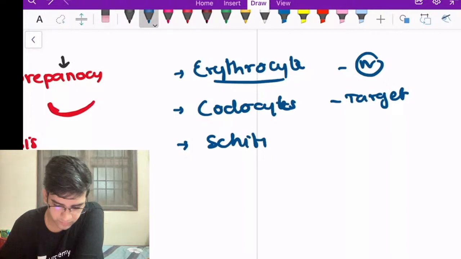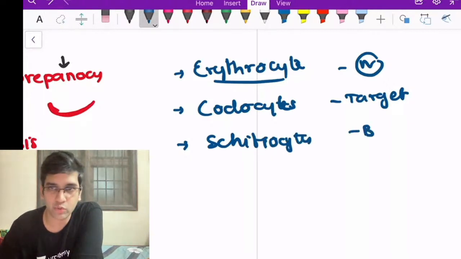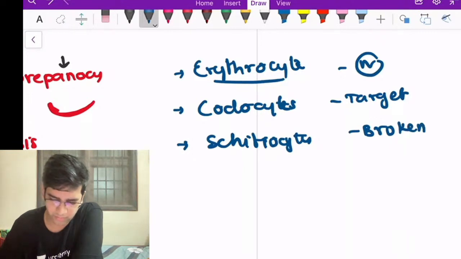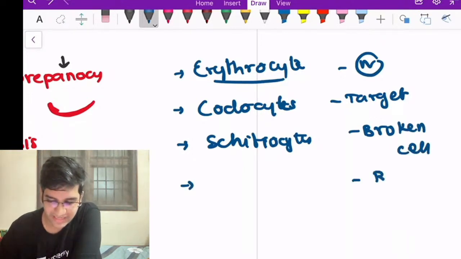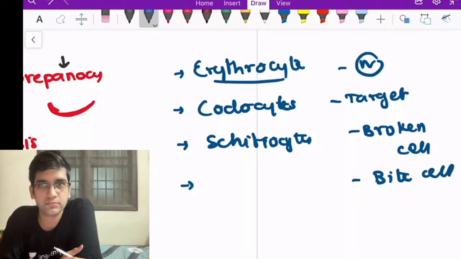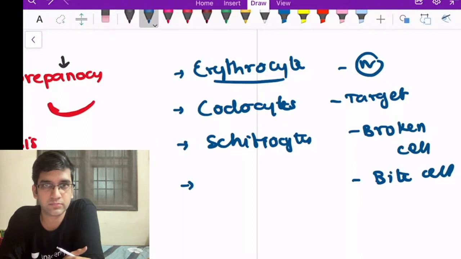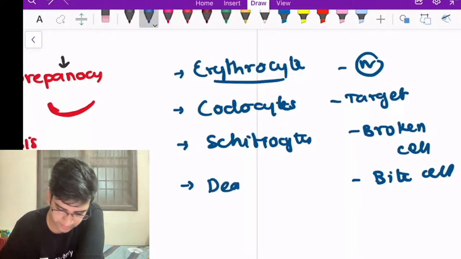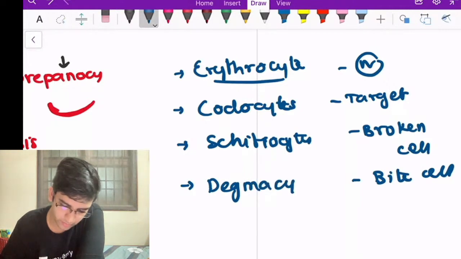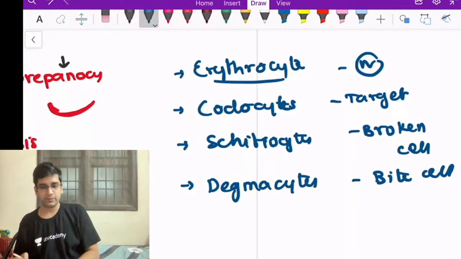Schistocytes are broken RBCs. Broken cells, right? What is the other name for bite cell? Bite cell is degmacyte, right? Okay, there are a few other names.